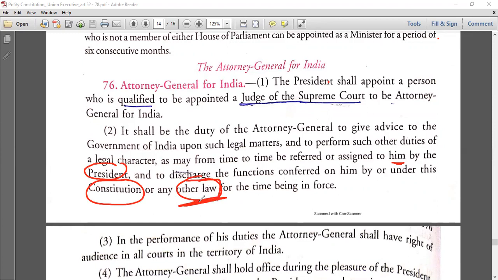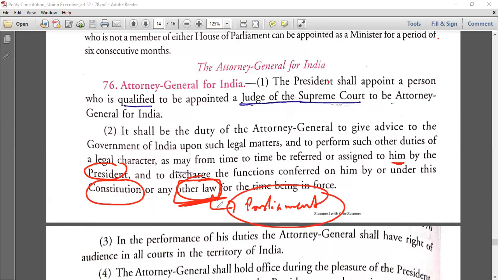This is the main thing. Now you're reading the constitution, you may have clarity, but just think before you read it. Any law can also give a power to Attorney General, simply. So any other law means what? Parliament. Who will make a law? Not you, not me.